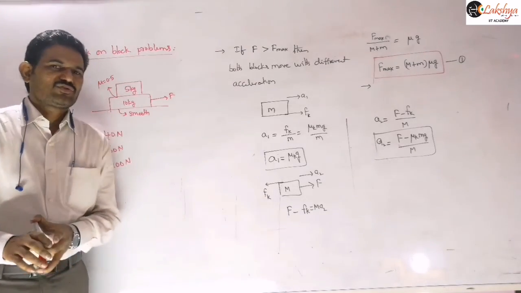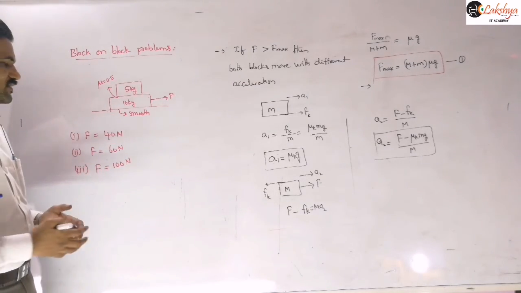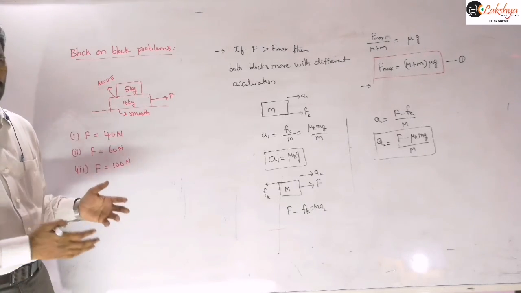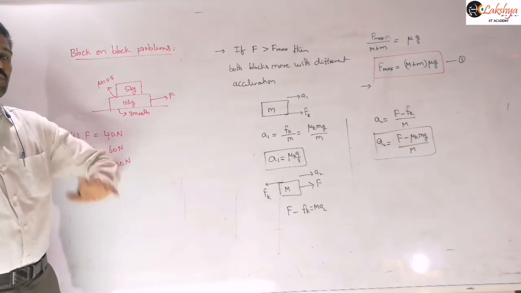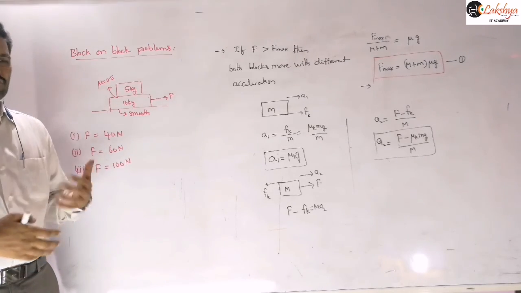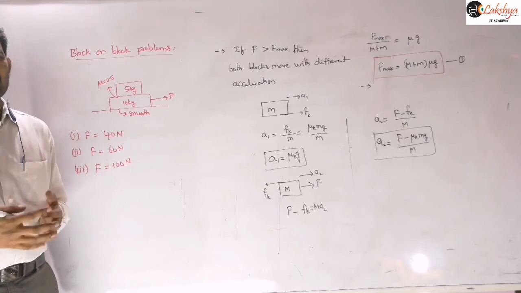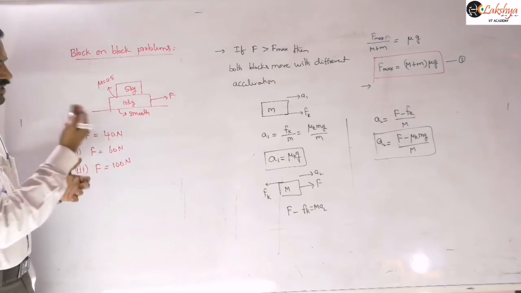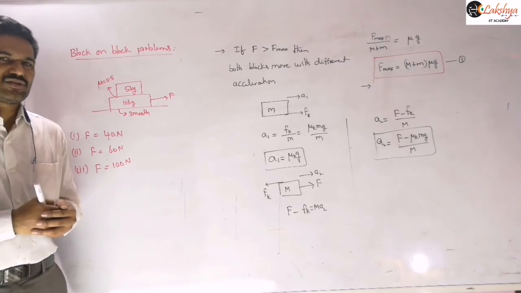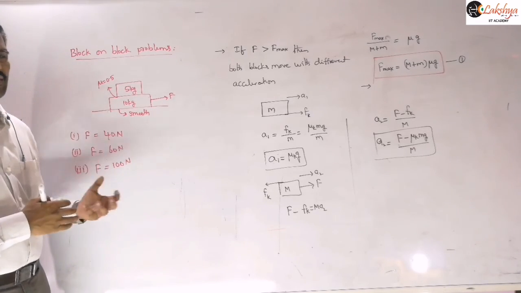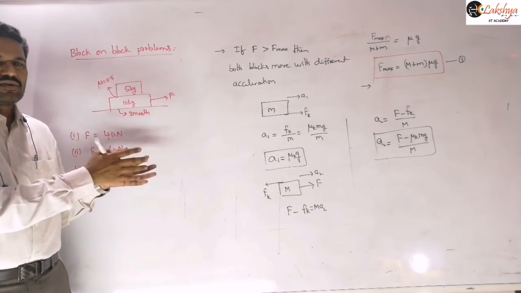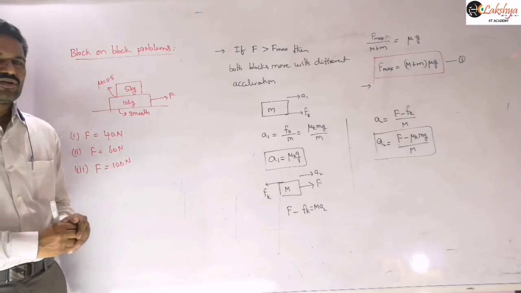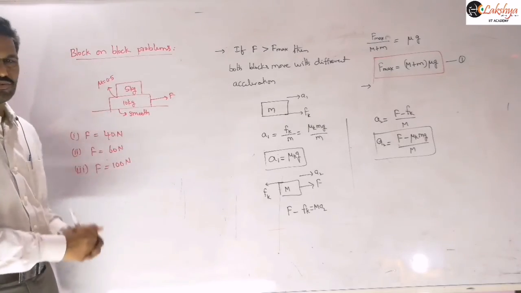For these three values, you need to calculate the acceleration of the system and the frictional force between the two blocks. I hope you can solve this one. Don't use the formula directly, you need to derive it again, because you can't remember that formula when you are going for the final examinations. Just remember the procedure. You may assume that all are moving with a common acceleration, and find the common acceleration. The same calculation that we derived in the previous discussion you need to apply for this numerical problem, right? I hope all of you can solve this, so try this problem.